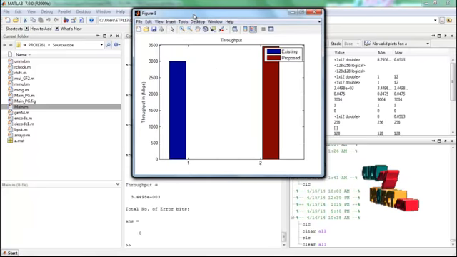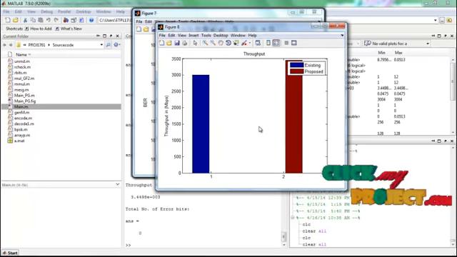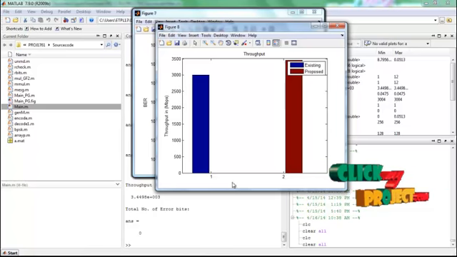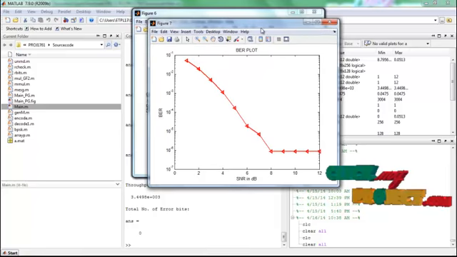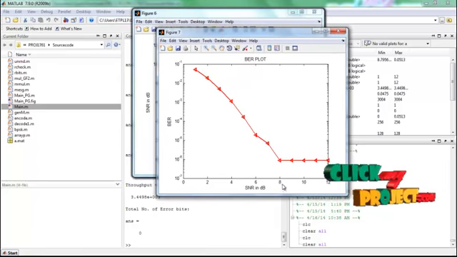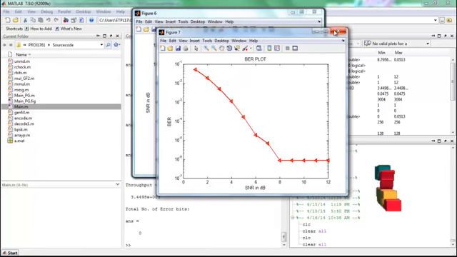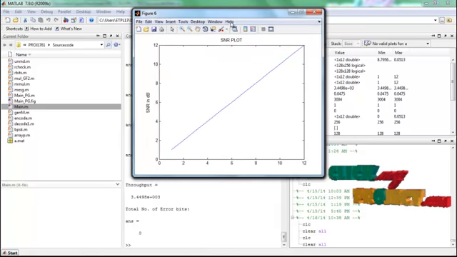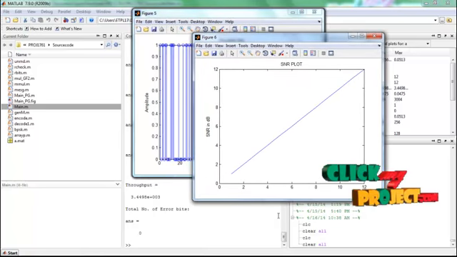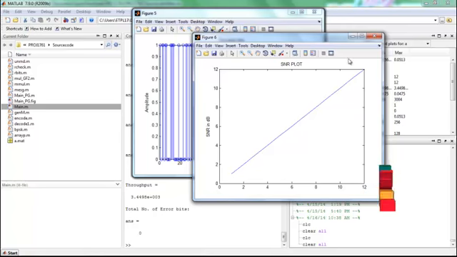This is the throughput graph for the existing and our proposed algorithm. Compared to the existing algorithm, the proposed algorithm achieves high throughput. And this is the bit error rate plot for the different SNR values displayed here for our proposed system. And this is the SNR plot for different values from 0 to 12.